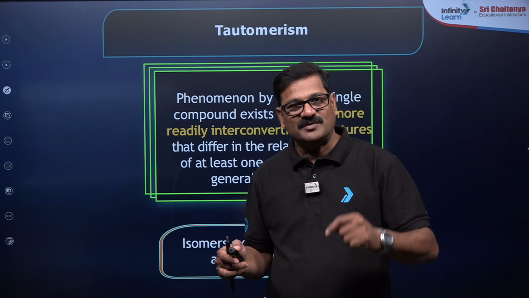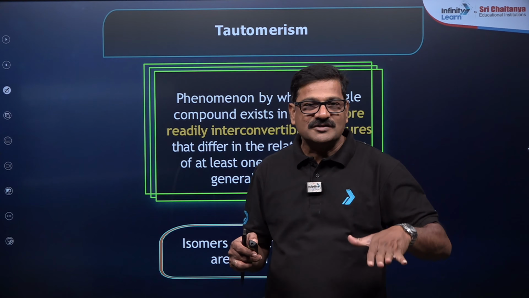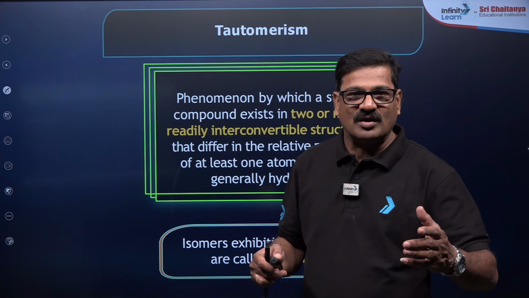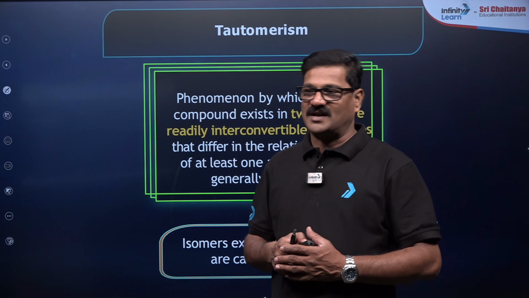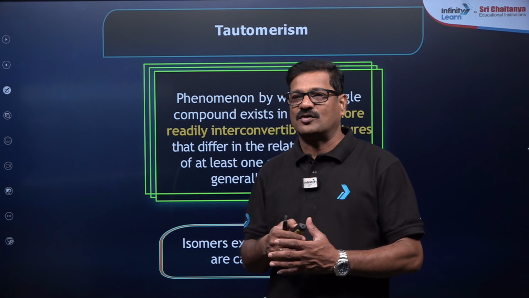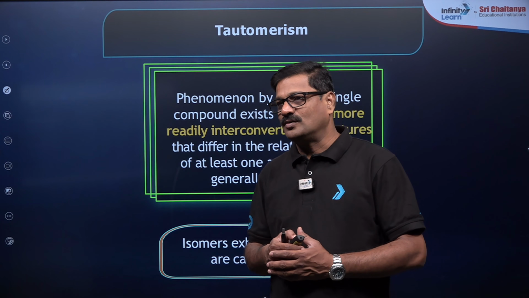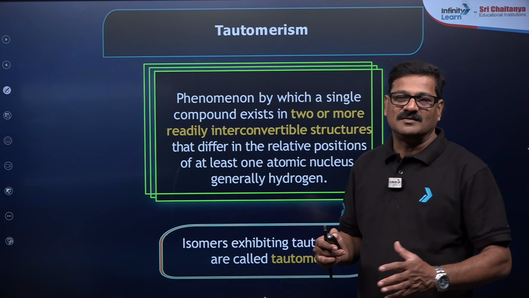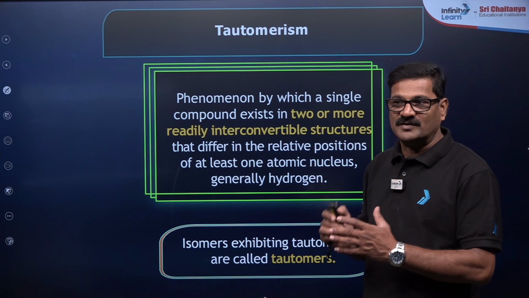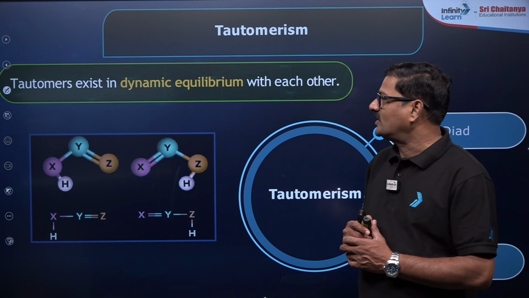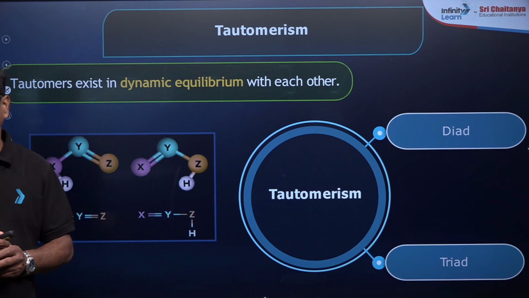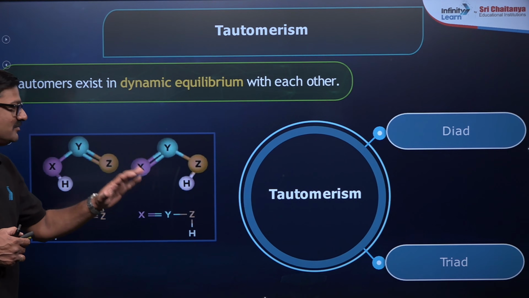This tautomerism takes place in aqueous solutions only. It may be acid catalyzed or base catalyzed. Various types of tautomerisms are there, so I want to unveil this kind of tautomerism in various compounds. I want to give an example and I will show you here. Tautomers exist in dynamic equilibrium with each other, my dear students.